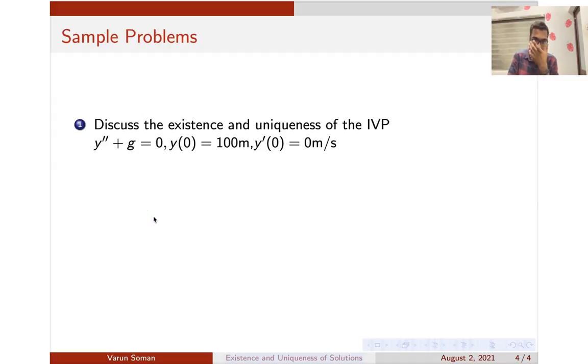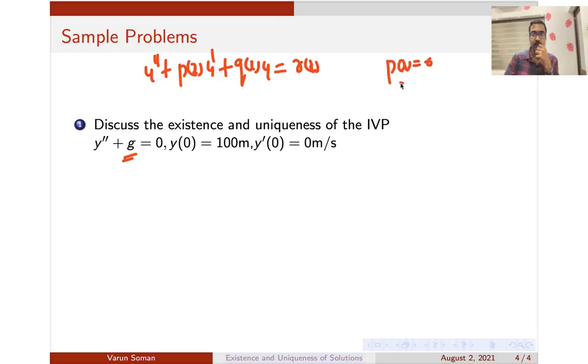Let's look at this problem here. You can see that this is a second order linear equation, and it's a non-homogeneous equation because g is acceleration due to gravity, so it's actually a constant here. If you compare it with our standard equation, y double dash plus p of x into y dash plus q of x into y is equal to r of x, here your p of x is 0, your q of x is 0, and your r of x is g, which is a constant.